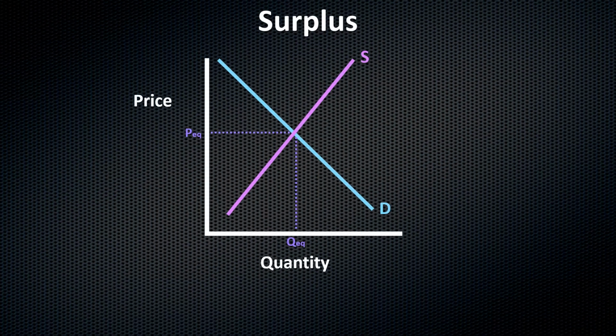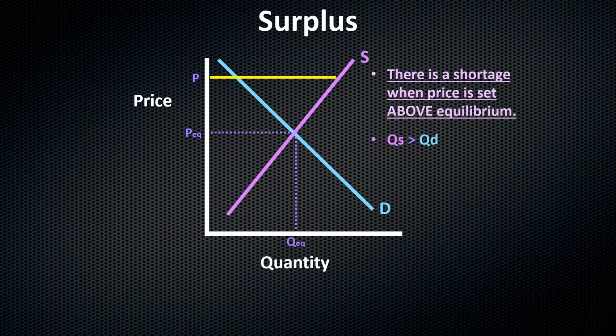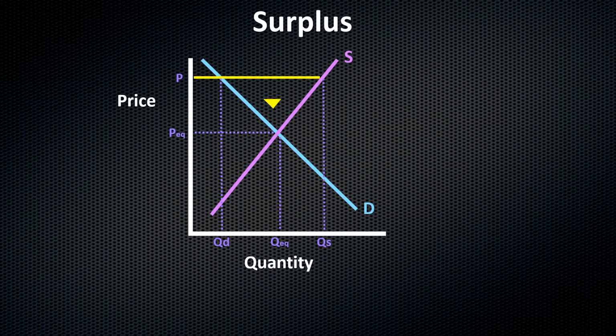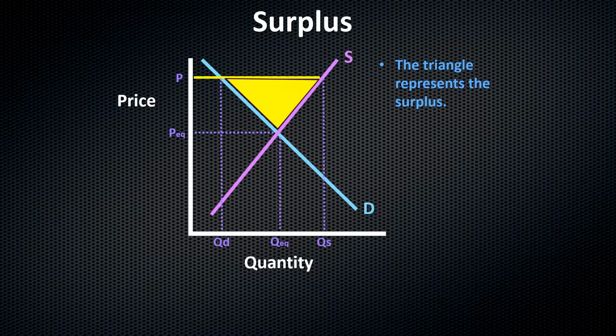Let's see that on a graph. There's a beautiful graph again. Make sure yours looks like this. My price is set above the equilibrium price. See that? There's a surplus when price is set above the equilibrium. Again, quantity supplied is larger than quantity demanded. There's my equilibrium point, and you see my supply. So what does that look like? There's my triangle, and the triangle represents the surplus. So that means my quantity supplied is greater than the quantity demanded. See?